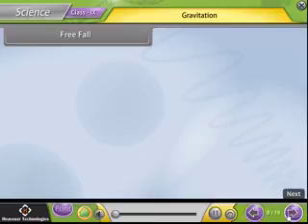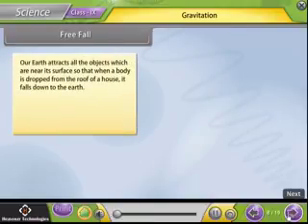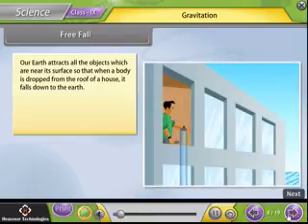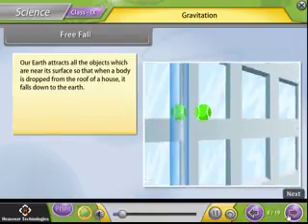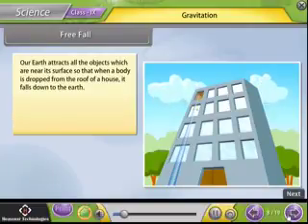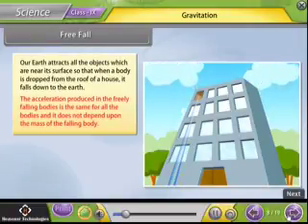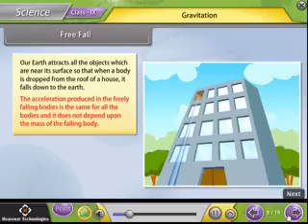Free fall. Our Earth attracts all the objects which are near its surface, so when a body is dropped from the roof of a house, it falls down to the earth. The acceleration produced in freely falling bodies is the same for all bodies, and it does not depend upon the mass of the falling body.